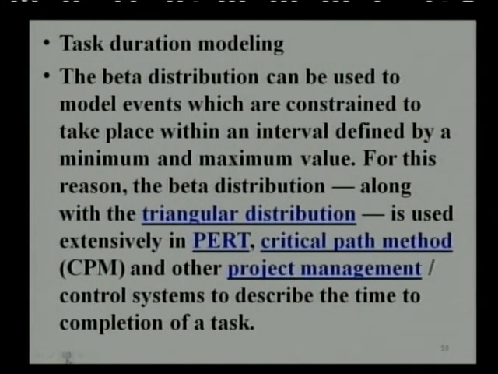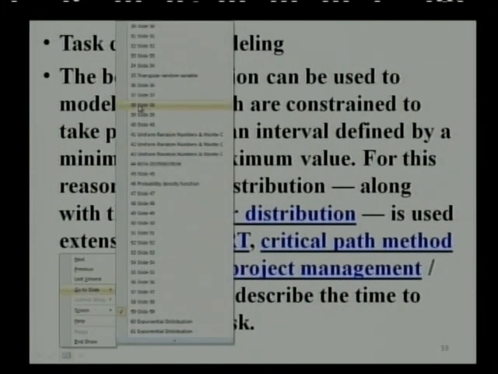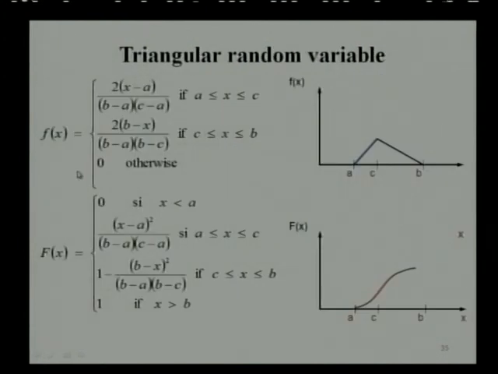mass function or the density function of the triangular distribution, which can be seen on your screen, is helpful to derive the mean and the variance of a critical path method. The mean is (a + 4b + c) upon 6, which is nothing but the expected value of the critical path, where a is the pessimistic value, b is the most likely value, and c is the optimistic value, and its variance is ((c - a) upon 6) squared.